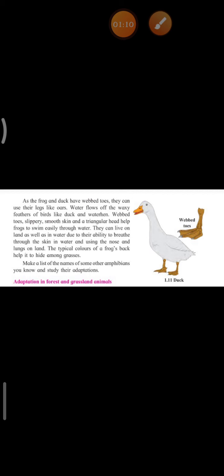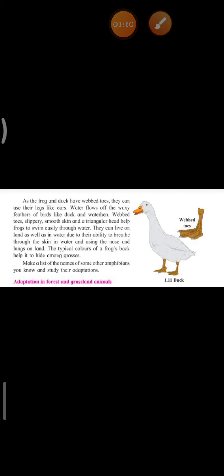Children, why do you think that they have webbed toes? Since water flows off the feathers of birds. Webbed toes, slippery, smooth skin, and a triangular head help the frogs to swim easily through water. Okay, children, these characteristic features help the frogs to swim easily in the water.